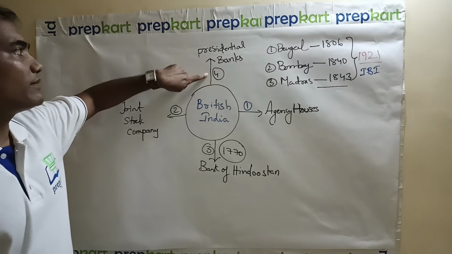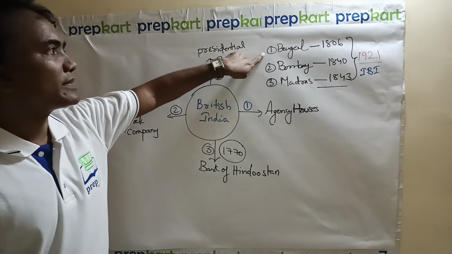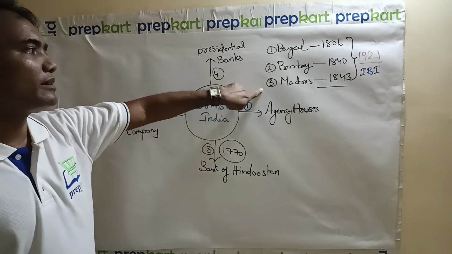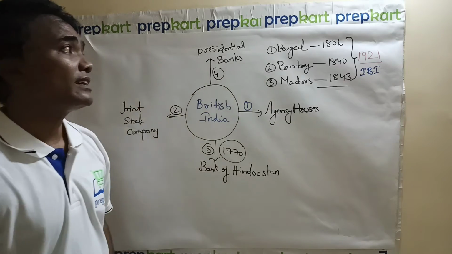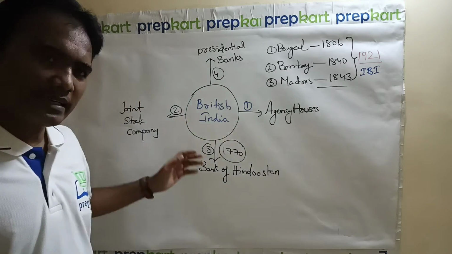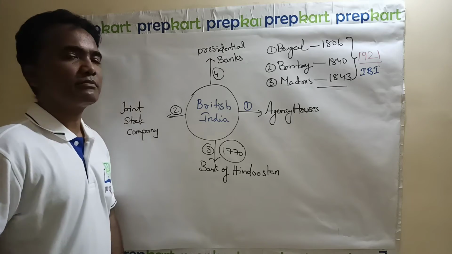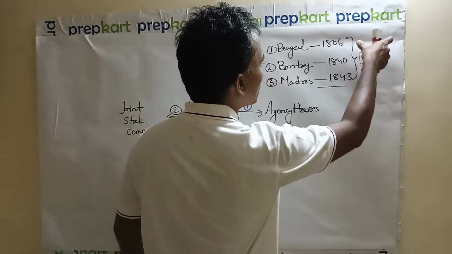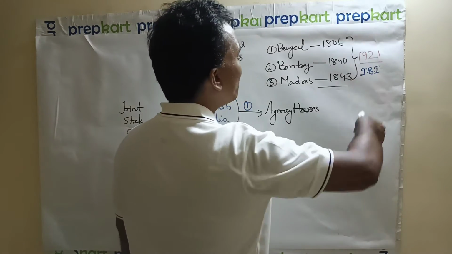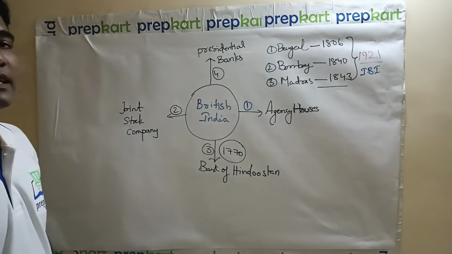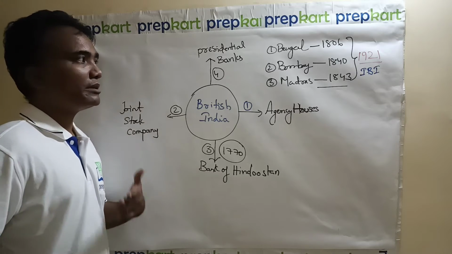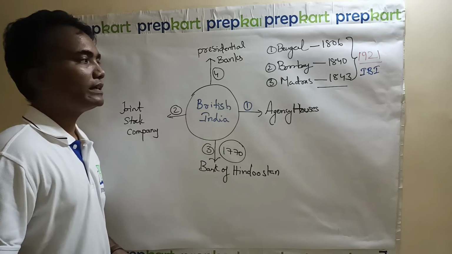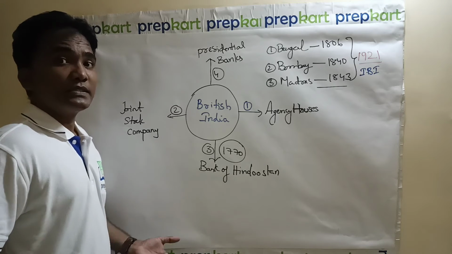So you have presidential banks. The first presidential bank is Bank of Bengal, the second is Bank of Bombay, the third is Bank of Madras, and all these were consolidated. In present-day terms we are used to the term merged. So they were merged to establish the Imperial Bank of India in 1921. IBI, Imperial Bank of India, 1921. Now that Imperial Bank of India is nothing but the State Bank of India.